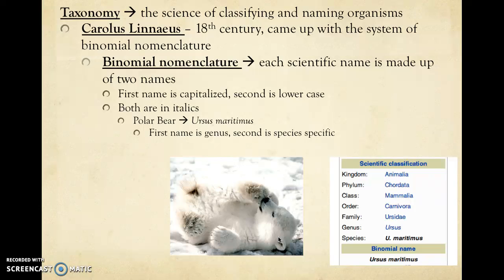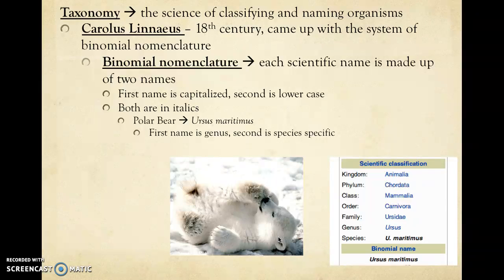We call the science of classification taxonomy. Carol Linnaeus was a Swede who in the 18th century came up with a system called binomial nomenclature. We of course know the prefix bi means two, and nomenclature is Latin for name, so binomial nomenclature is basically a scientific name that is made up of two names. The first name is always capitalized, the second is lowercase, and they are both in italics.